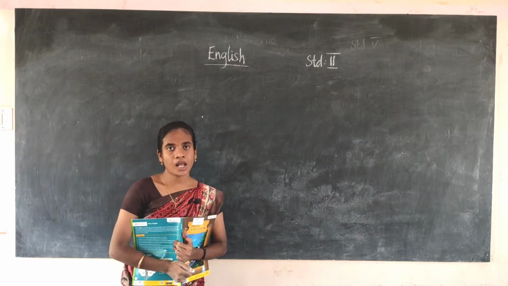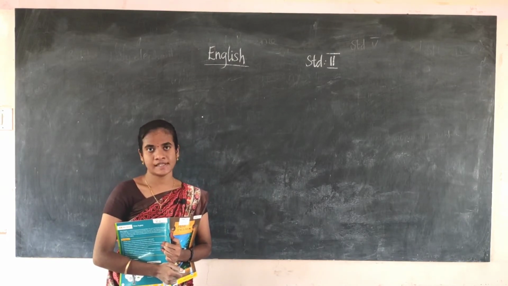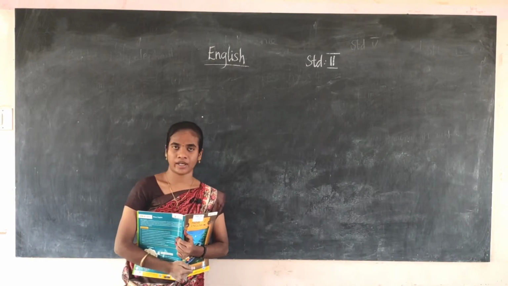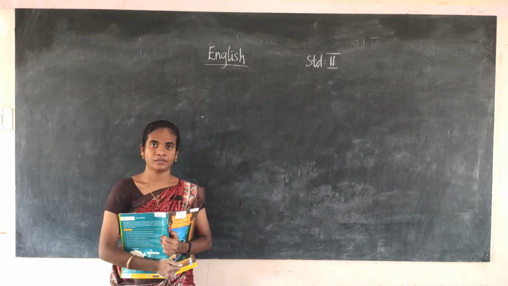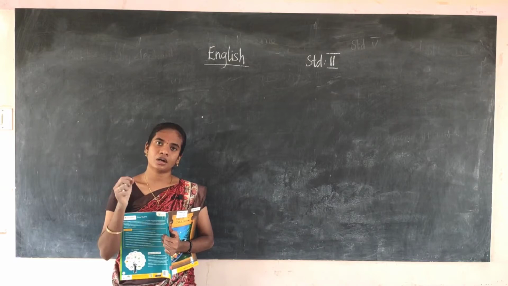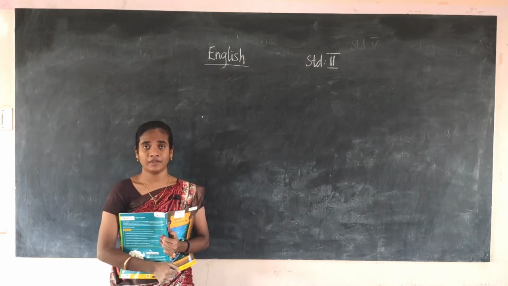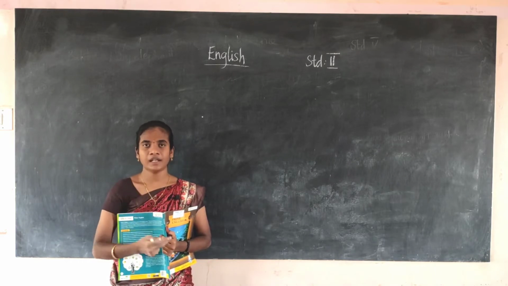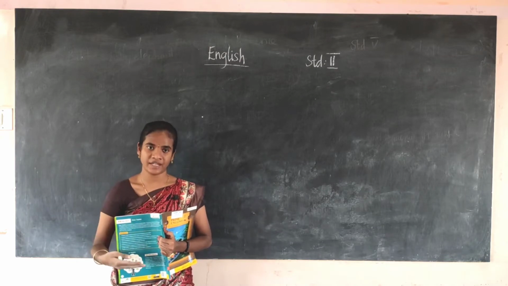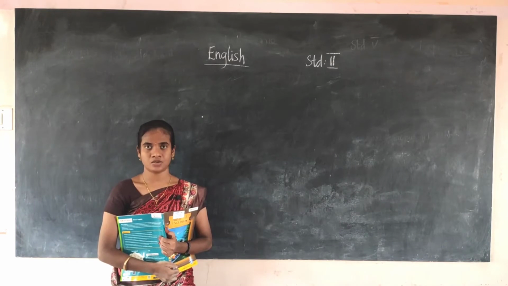Okay, so do you all have friends? So what do we have in schools and in your neighbors? In the house, you will have with your neighbors. Okay, how many friends do you have? You are having so many friends. Okay, so what is the use of having a friend? Because when we are in need, they will come and help us. Okay, so we will share our feelings, happiness, sadness with our own age friends only.